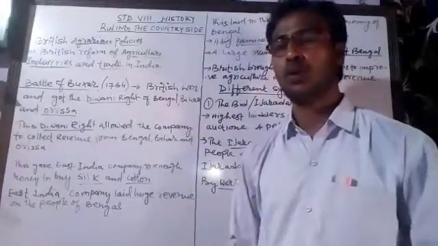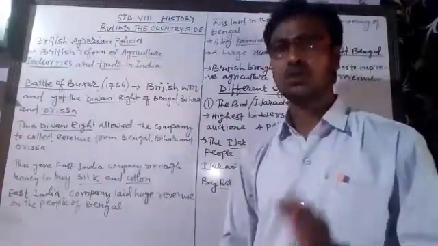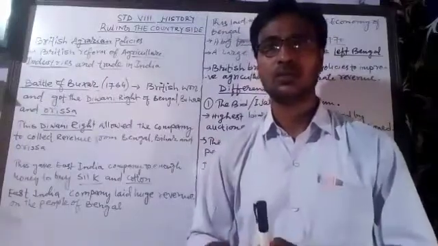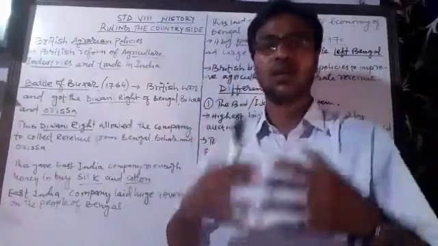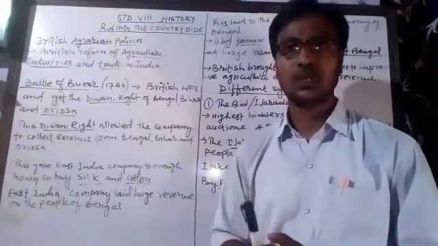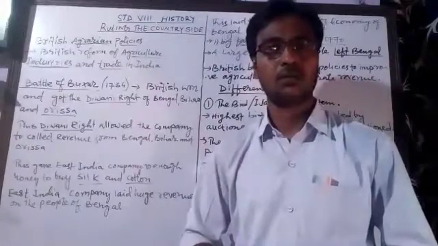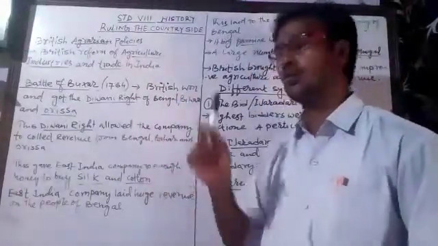So that big problem of the British East India Company was solved, because till now the company was receiving money from the England government to buy silk and cotton.